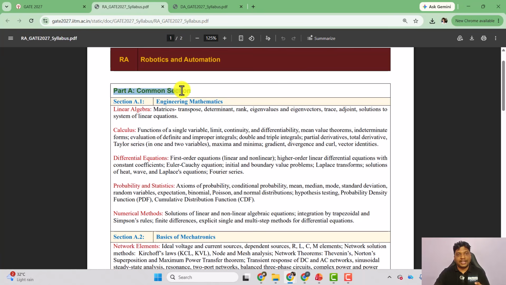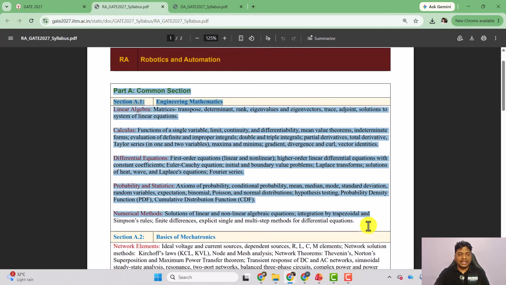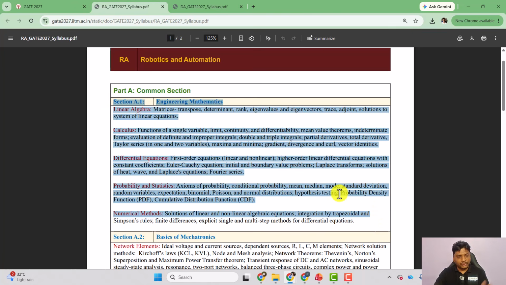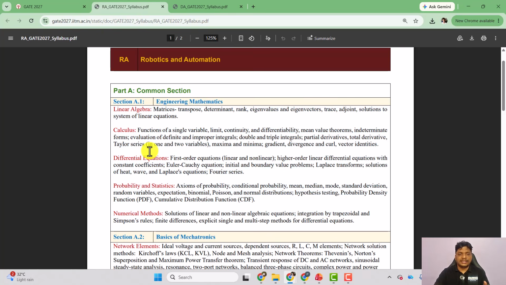So you can see part A common section: linear algebra, calculus, differential equation, probability and statistics, numerical method. This is the same as the mechanical and electrical paper. So section A.1 is the same for both branches. If you look at the syllabus for mechanical and electrical, this is the same.